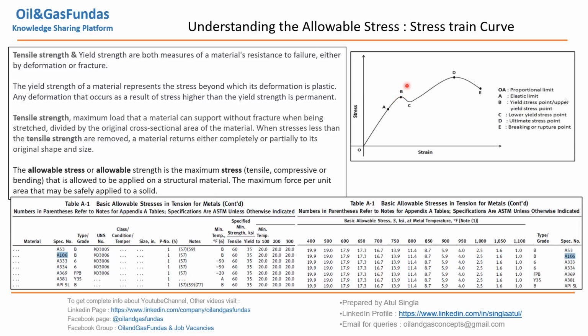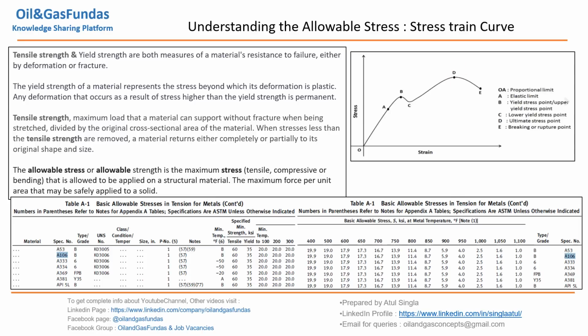B is the point of yield strength. We can stretch something up to A, and it will have no impact on the material. After that, some elasticity will be there. It may come back to its original shape, it may not. After B, it will never come back to its original position, but after D, it will fail. The material will start fracturing.